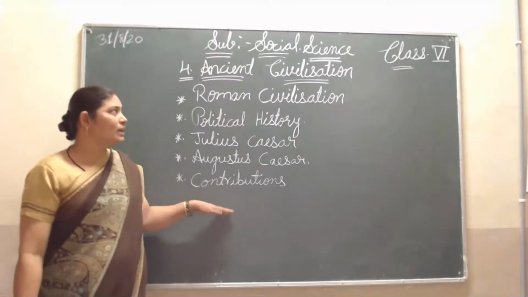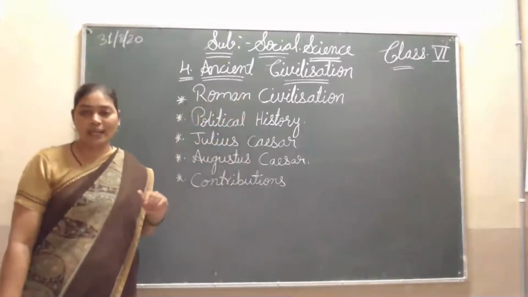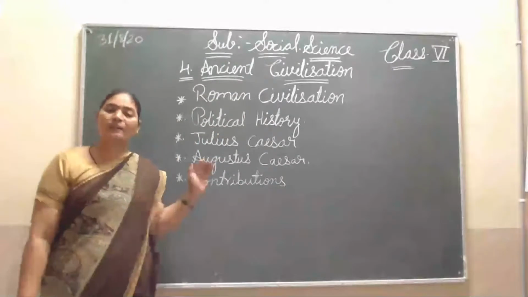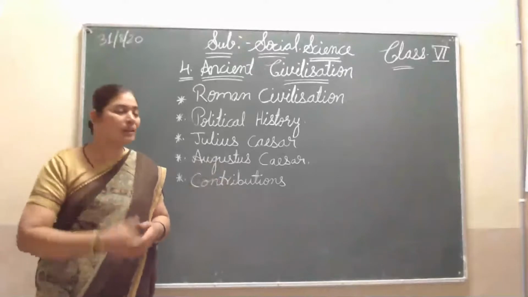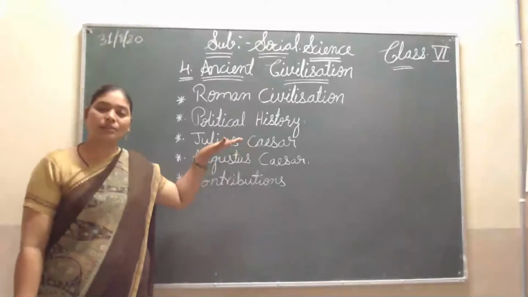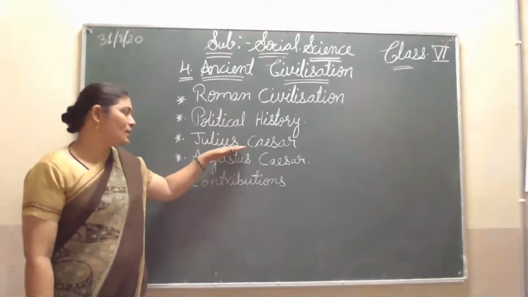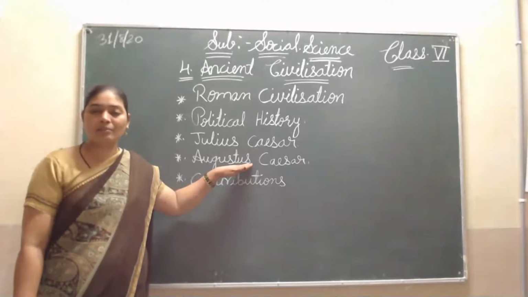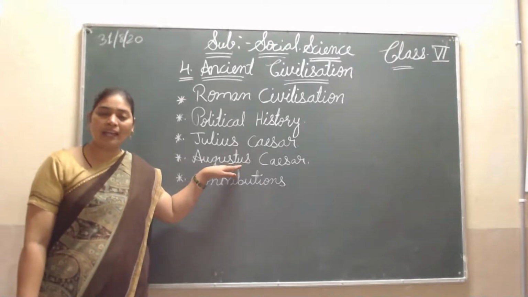Once again I am repeating, in this Roman civilization that I explained today. First point, the political history: how the tribal people started making groups, how they improved and slowly developed. Then Julius Caesar started ruling. Three people ruled, then he killed two and started ruling independently. After Julius Caesar, his rule continued by Augustus Caesar. He also started with three people ruling jointly, then he alone remained and started ruling.